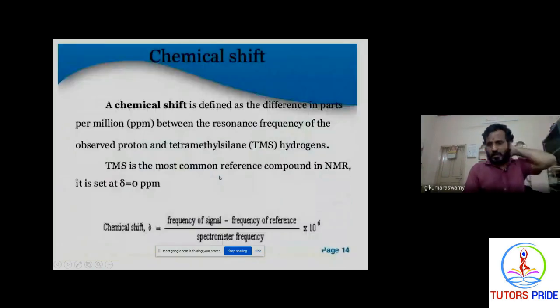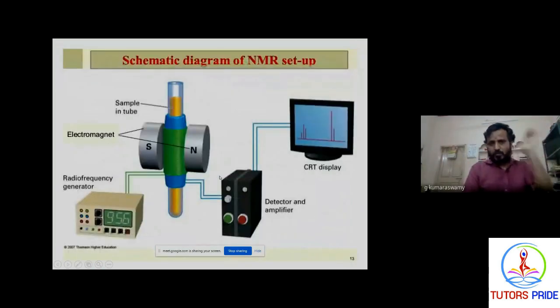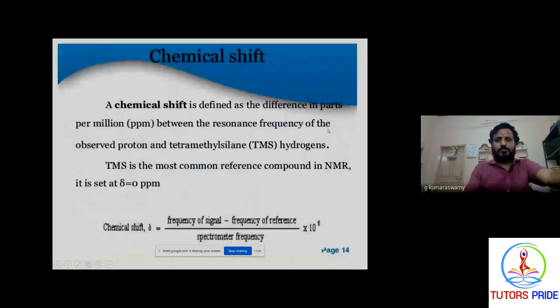I don't want to go into a lengthy explanation for this because it is difficult. And this is the schematic diagram of NMR spectroscopy. A sample tube containing the sample with TMS, tetramethylsilane, is placed between the south and north poles of the electromagnet. The radio frequency generator applies 9.56 megahertz radiation, which passes through the substance, and the detector absorbs the intensity and gives the final output for our compound. So this kind of signals appear in your display.